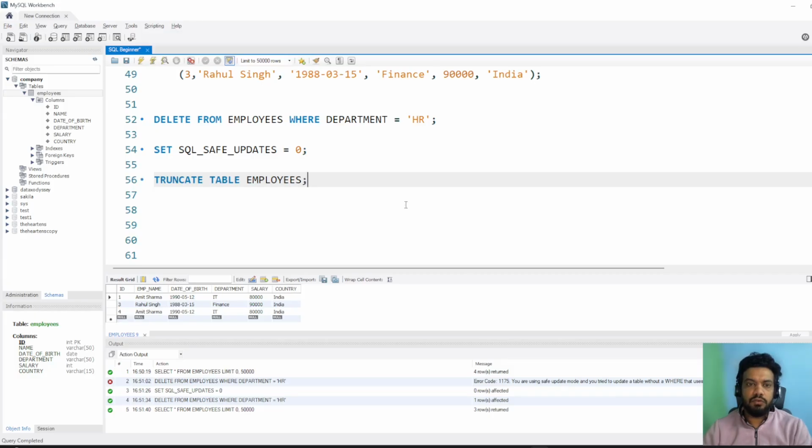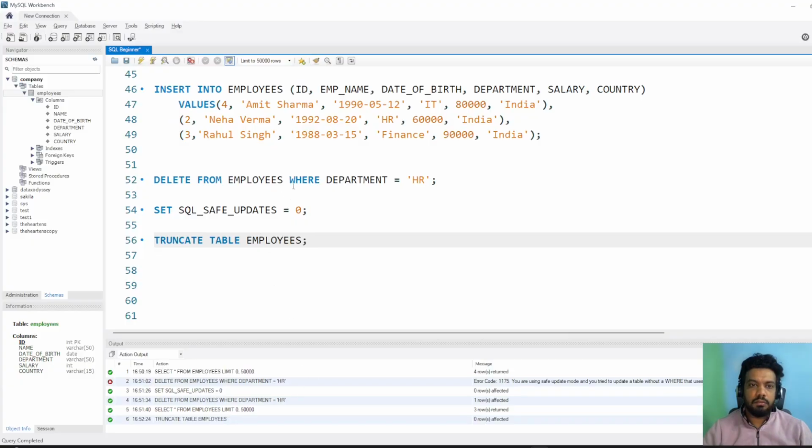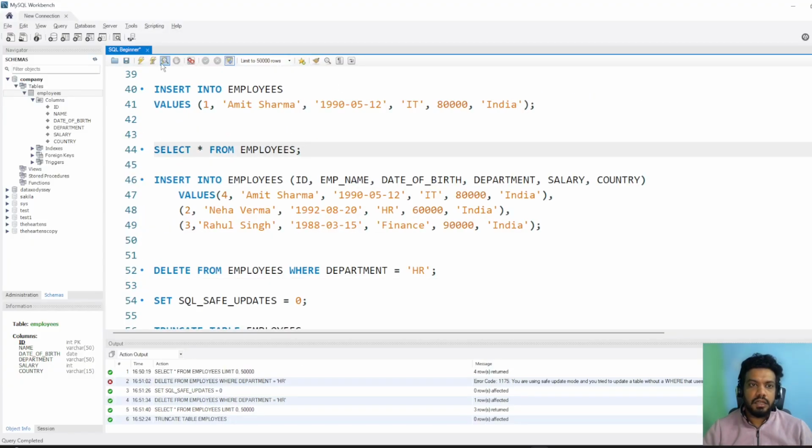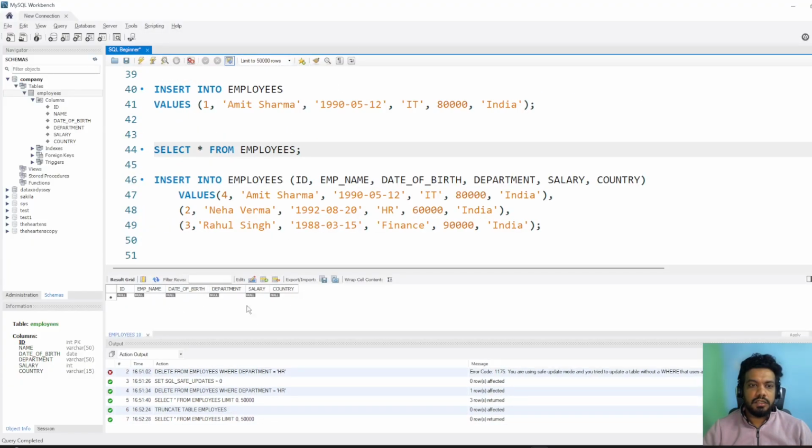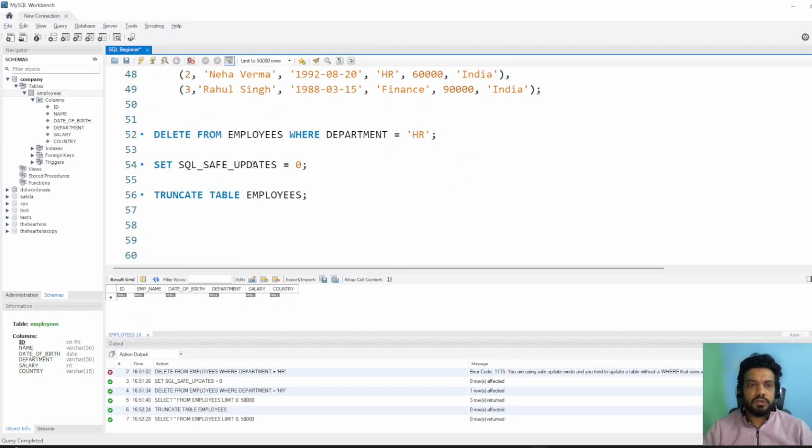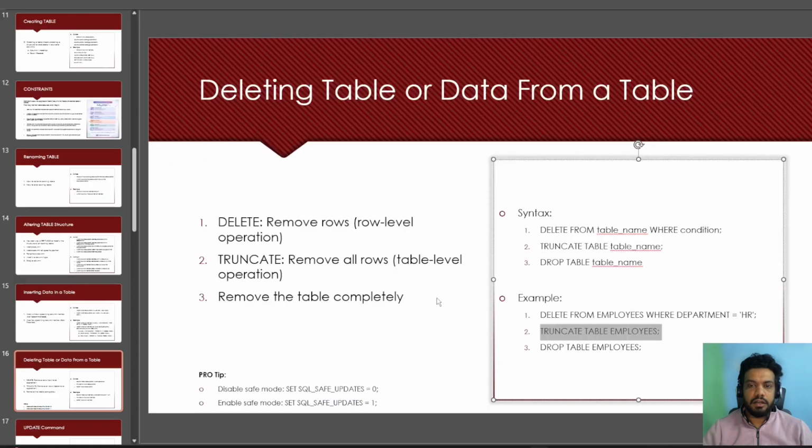If you just want to remove everything from the table, you can even use delete from employees and ignore the where, but generally preferred is truncate table employees, and it will remove all the data from the table. If I run select star from employees, you can see the table is now blank. So I hope you understood the difference between delete and truncate.